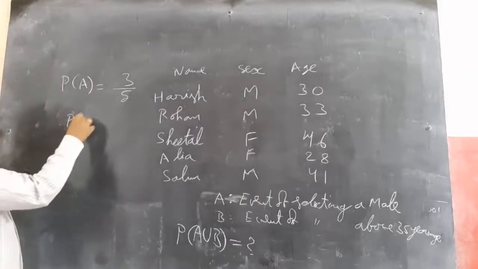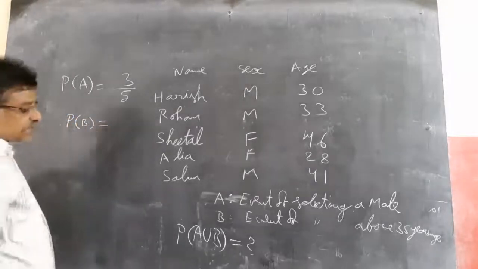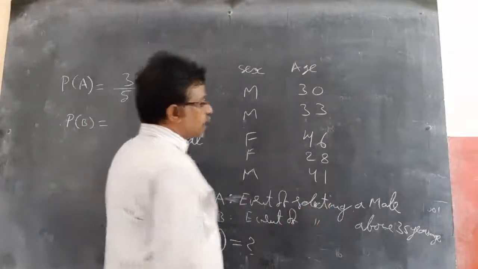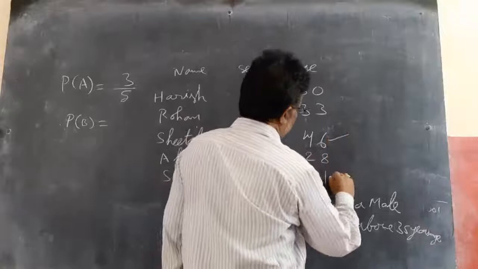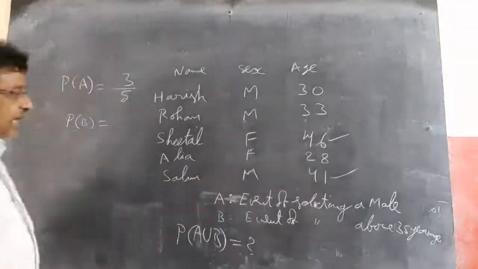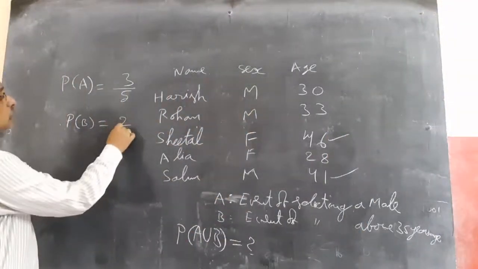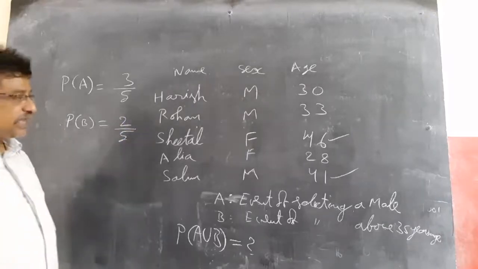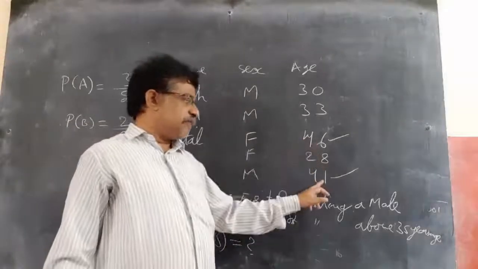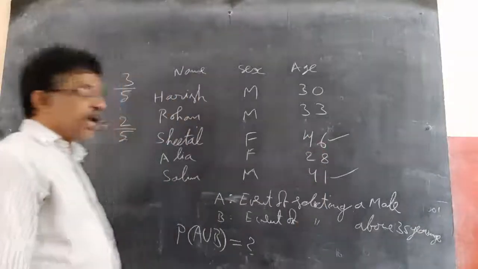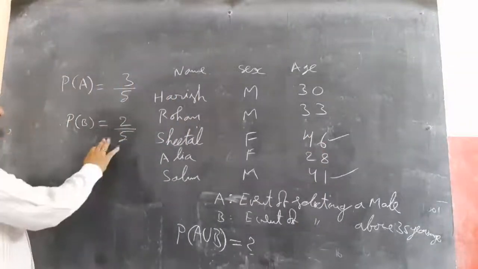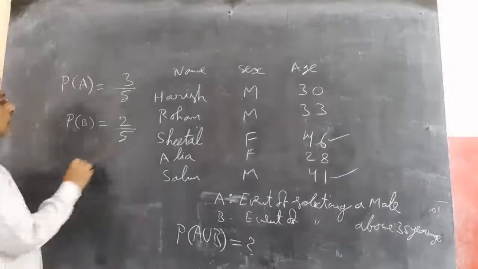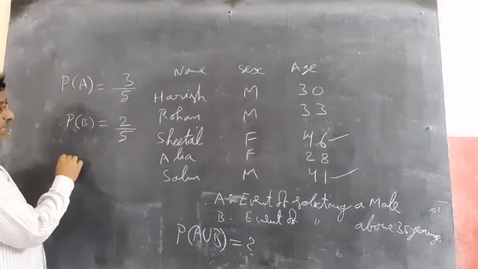And B is the event of getting above 35. How many people are there above 35? 1, 2. Only 2 people are above 35. That is 2C1 by 5C1, which is 2 by 5. Probability of selecting a person above 35 is 2 by 5.